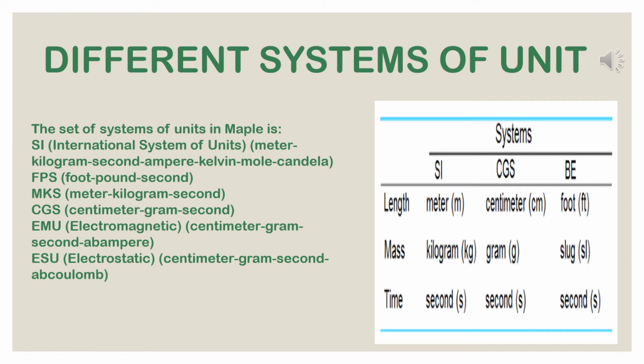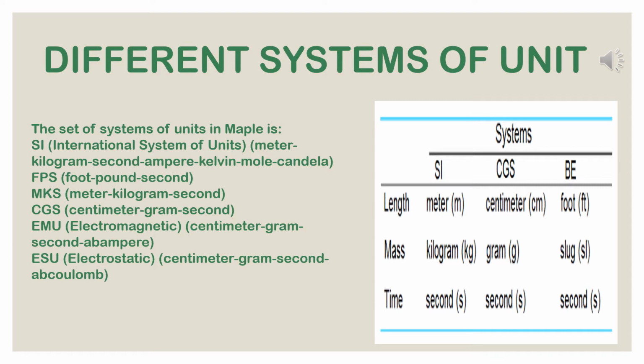Next, if a unit is named after a person, the symbol is written in capital letter, but the symbols of other units are not written in capital letters. For example, we write newton, capital N, joule, capital J, meter, small m, kilogram, kg, etc. Next one, when temperature is expressed in Kelvin scale, degree sign is not used. That is, we write 300 K and not 300 degree K. And the last but not the least, units like meter per second are written as m per s or m s to the power minus 1.